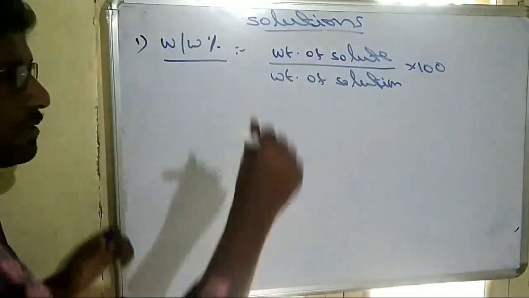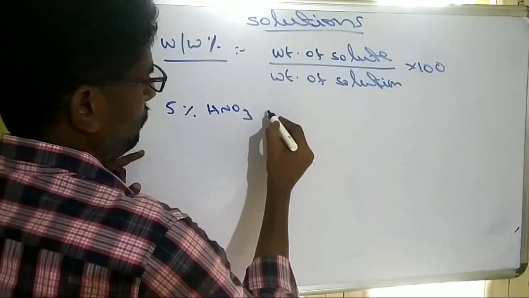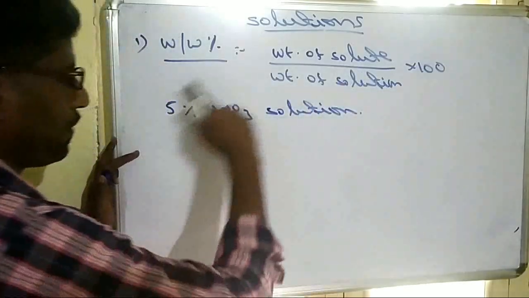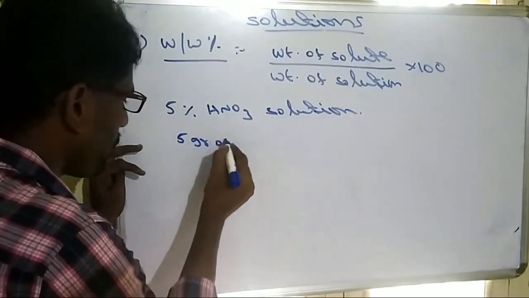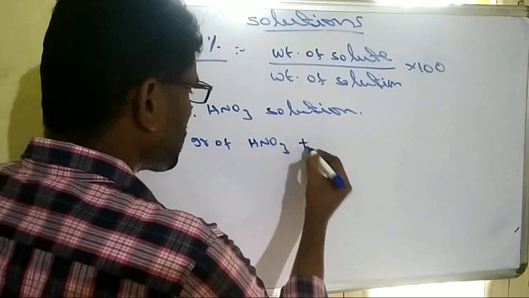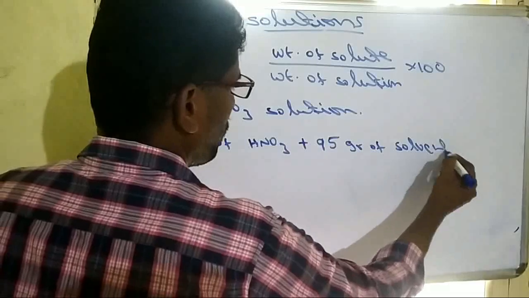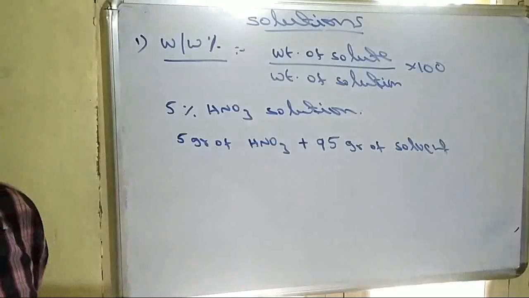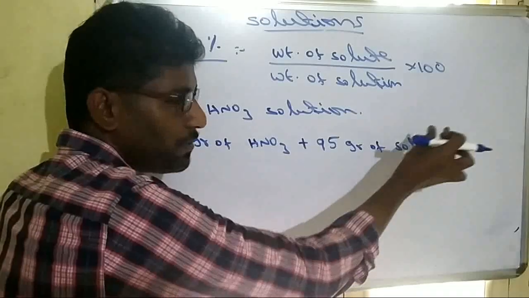For example, a question will be given like this: 5% of HNO3 solution. Its meaning is 5 grams of HNO3 plus the remaining 95 grams of whatever the solvent is. It depends upon which solution is given. Suppose an aqueous solution is given: 5% HNO3 aqueous solution means 5 grams of HNO3 and 95 grams of solvent like water.